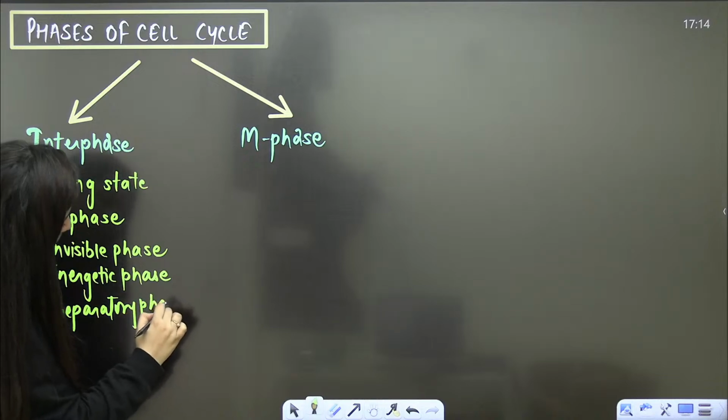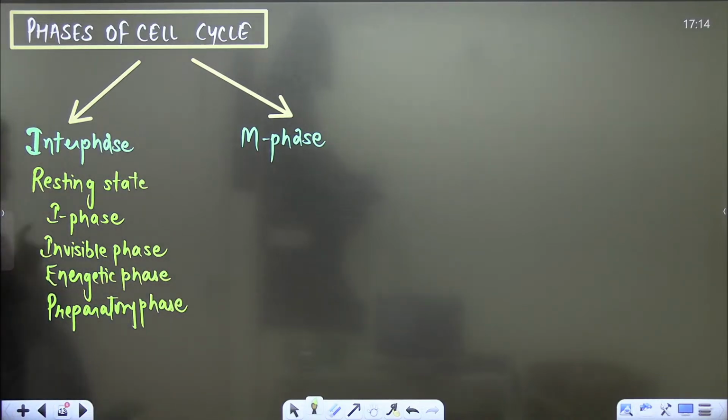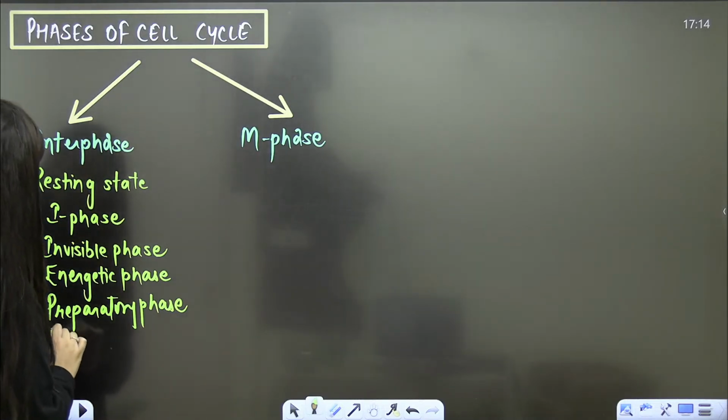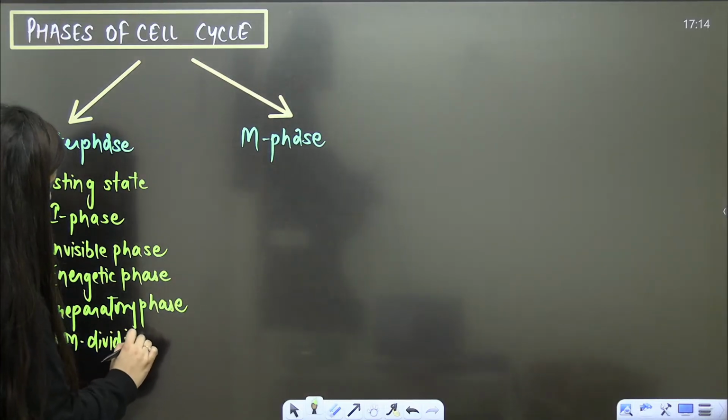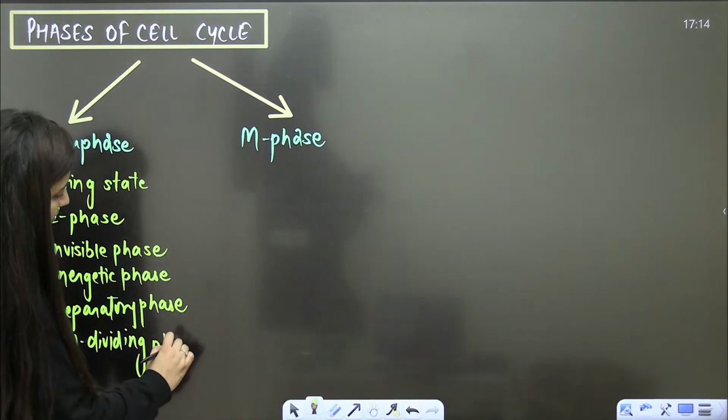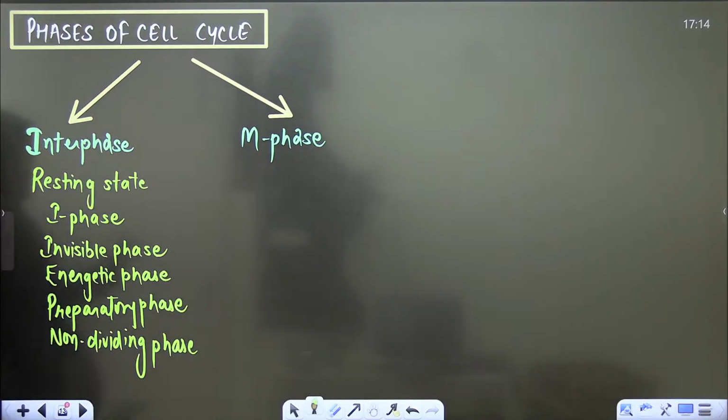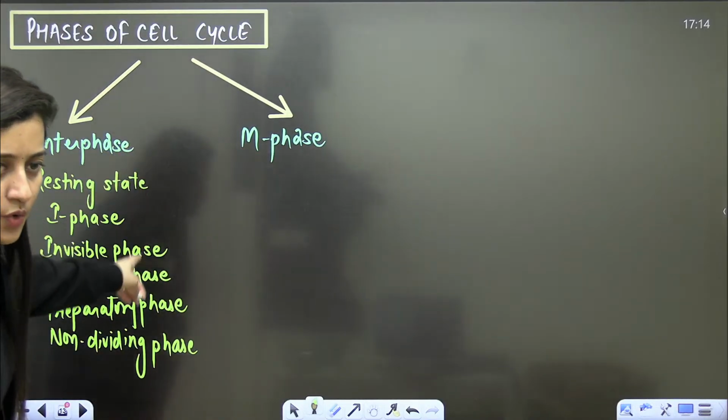These are the different names for this interphase: I phase, resting phase, preparatory phase, energetic phase, invisible phase. And it is sometimes also described as non-dividing phase. One person, so many names.